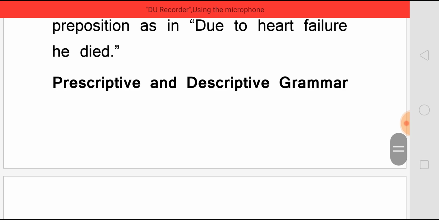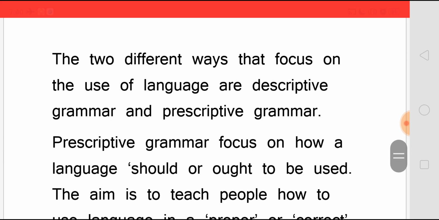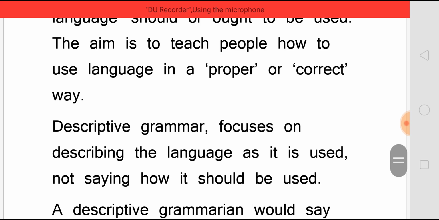Now coming to prescriptive and descriptive grammar. The two different ways that focus on the usage of language are descriptive grammar and prescriptive grammar. Prescriptive grammar focuses on how a language should or ought to be used. The aim is to teach people how to use language in a proper or correct way.